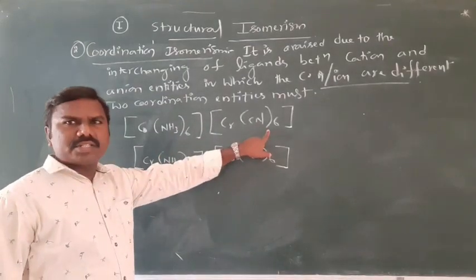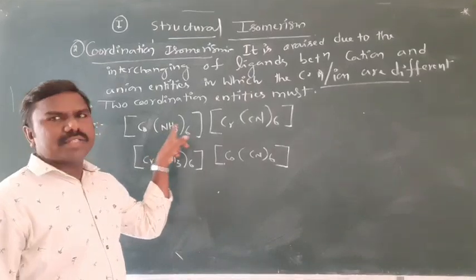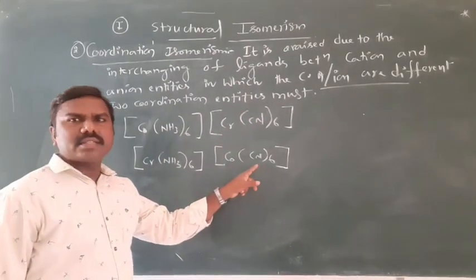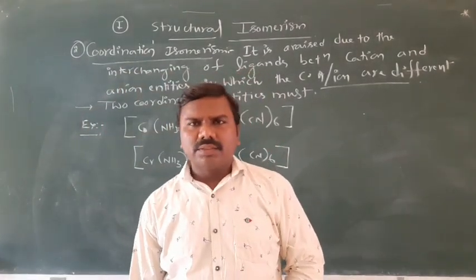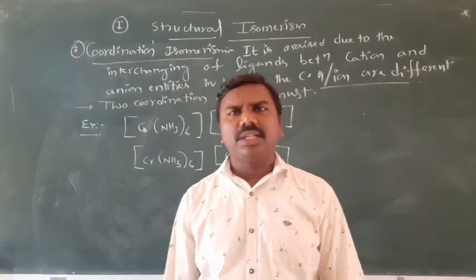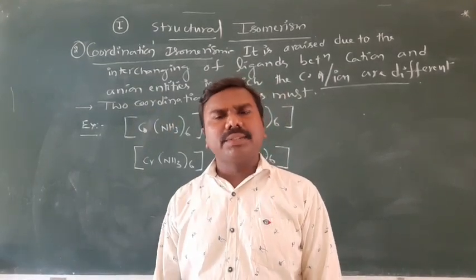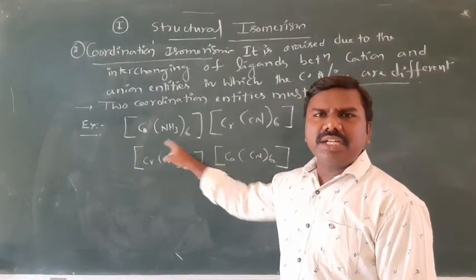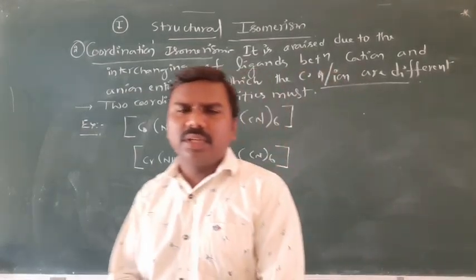If ligands are interchanged, CN is converted into NH3: [Cr(NH3)6][Co(CN)6]. Same chemical formula, but ligands will be different in the two coordination entities, called coordination isomerism. Two coordination entities are required for this type of isomerism.